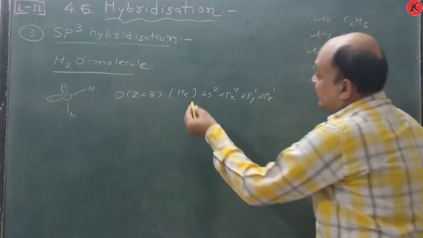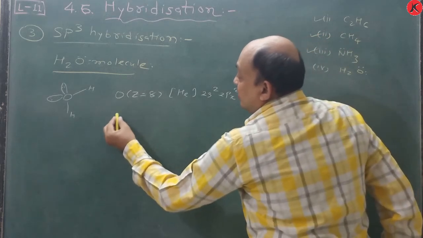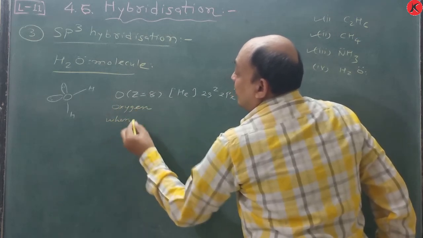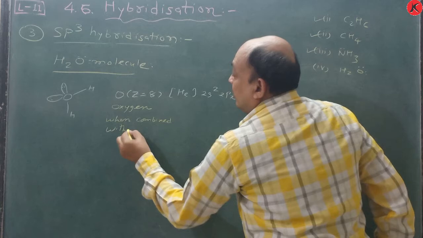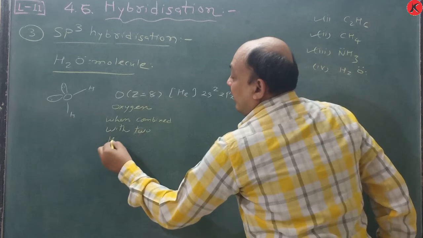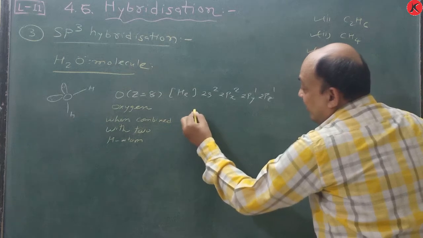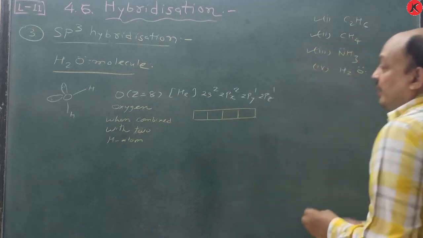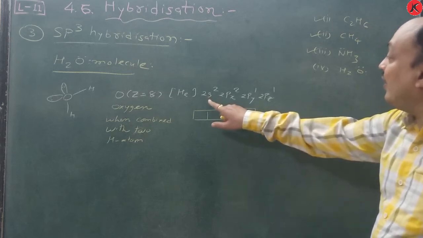When it comes to the excited state, the same electronic configuration is there, but when it combines with two hydrogen atoms at a time, the valence shell contains 1, 2, 3 and so on. So the energy is equal in spite of having a lone pair of electrons.